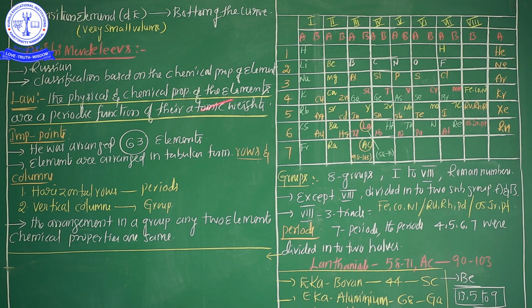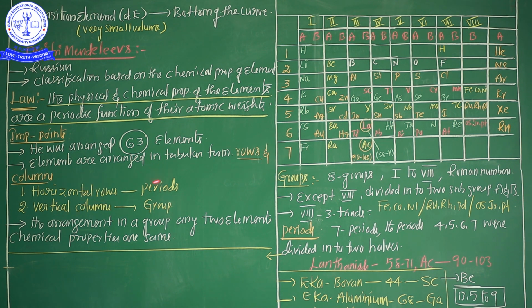Now from this classification, listen very carefully, 3 important points are focused. Number 1 is the law, Dmitri Mendeleev's law. What is the Dmitri Mendeleev law? The physical and chemical properties of the elements are the periodic functions of their atomic weight. And after that, how many elements did he arrange in the periodic table? 63 elements. This table form has two parts, rows and columns.